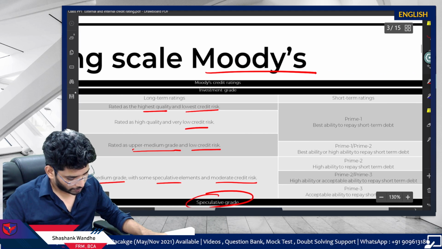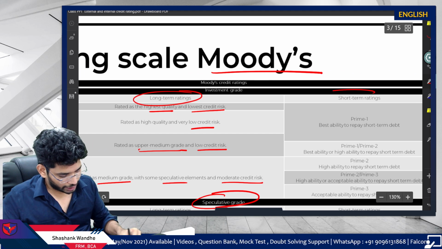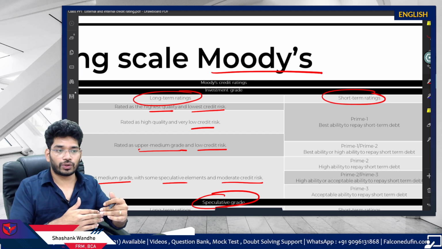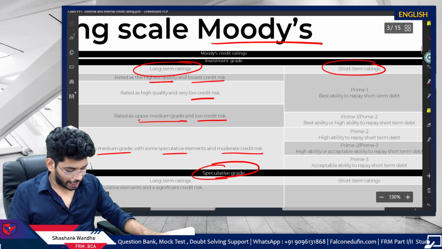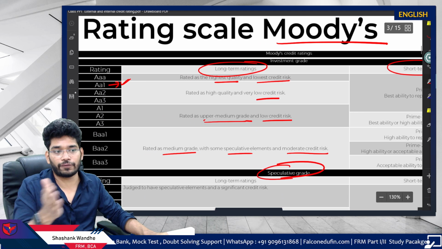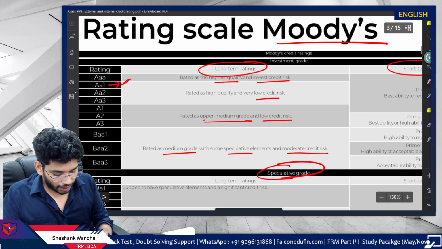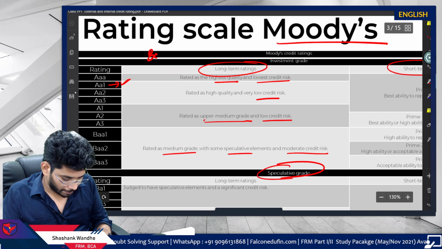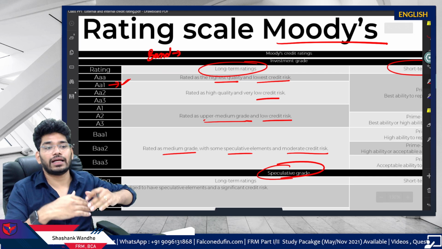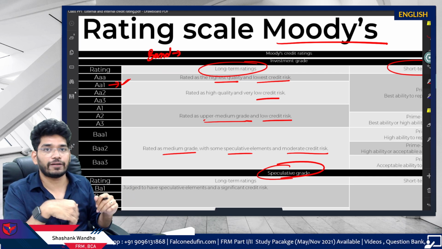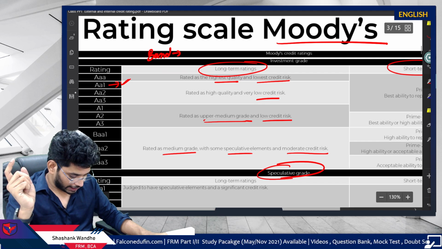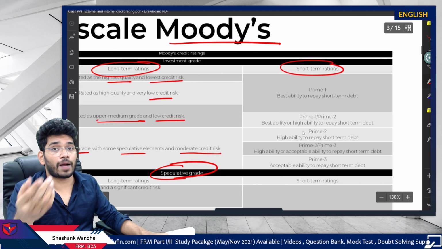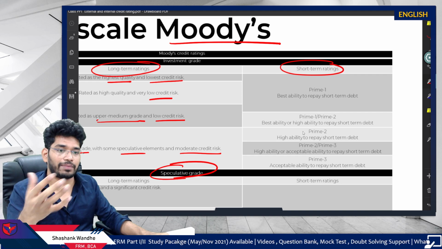Then we have two types of rating: long-term ratings and short-term ratings. Both ratings work in a different manner, so it is highly likely that the categorization will change for different types of security. Maybe a particular security, say bond A, will be rated differently for the long term and differently for the short term. So these are different ratings. Remember this: short term rating is different from long term, and it is not compulsory to provide both ratings.